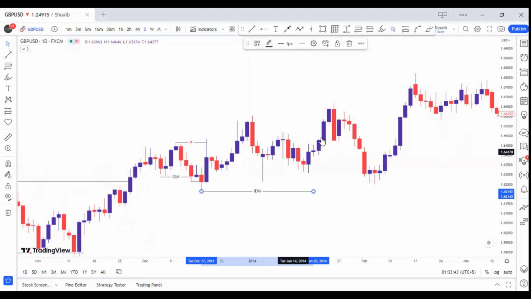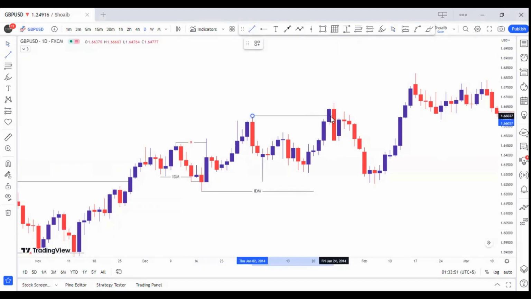Now, this price swing did not take any inducement and moved higher to this level. Here, let's check out where our recent high is. Note, this is our recent high now. Let's find inducement for this high. This is a valid inducement for this high.